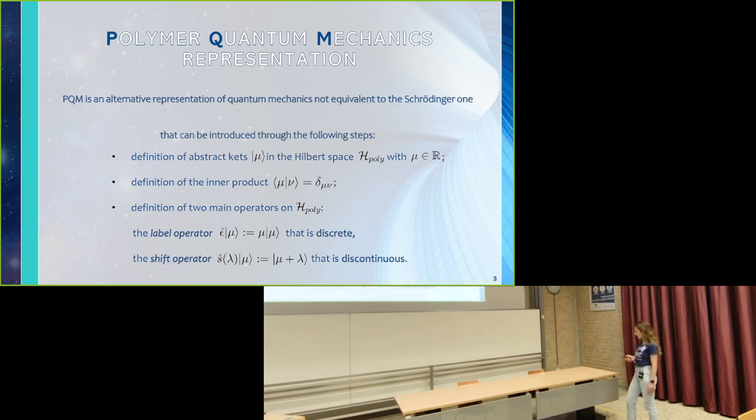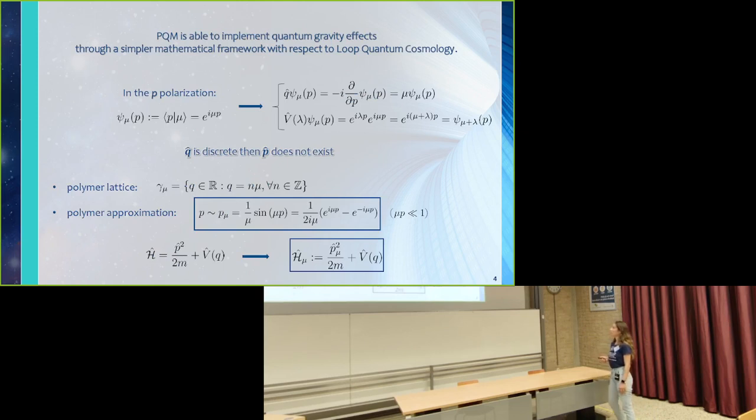So the importance of polymer quantum mechanics in cosmology is the fact that it is able to implement some cutoff effects. In particular, it is able to reproduce loop quantum cosmology phenomenology with a simpler mathematical formalism. And the important thing is that if we choose as discrete our configurational variable that in cosmology is often a geometrical quantity related to the scale factor, the volume, the conjugated operator does not exist.